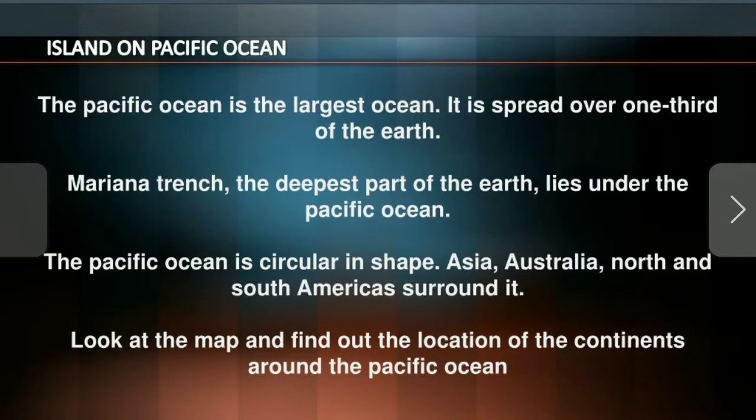Okay, the Pacific Ocean is circular in shape. Asia, Australia, North and South America surround it. The Pacific Ocean is surrounded by four continents: Asia, Australia, North and South America. Look at the map and find the locations of the continents around the Pacific Ocean. The main thing is we should learn to locate these oceans.